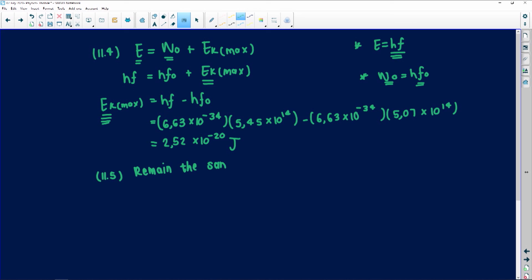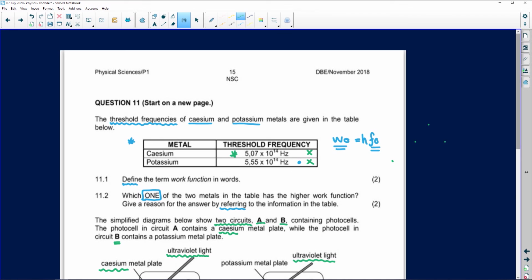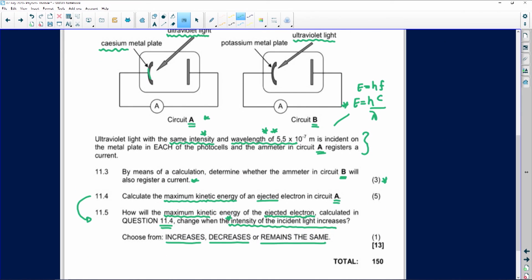Because intensity only means more electrons will be ejected. So this is what we have. That was our last question. With this one, they could have said you need to elaborate or explain, and then you would have explained and elaborated.